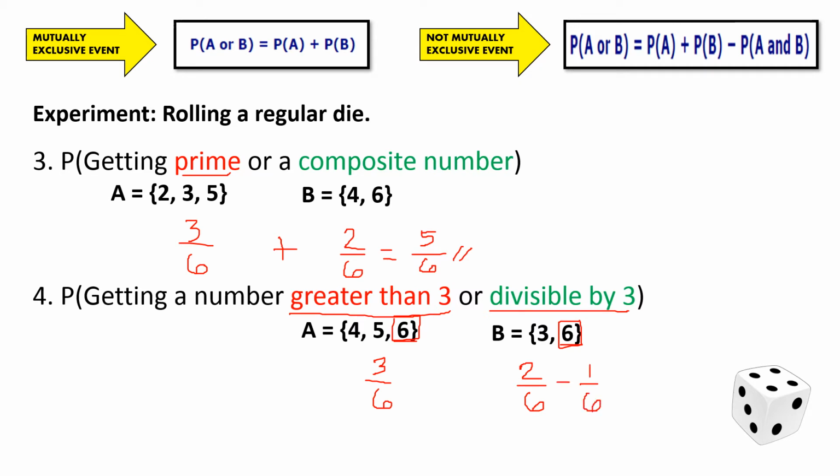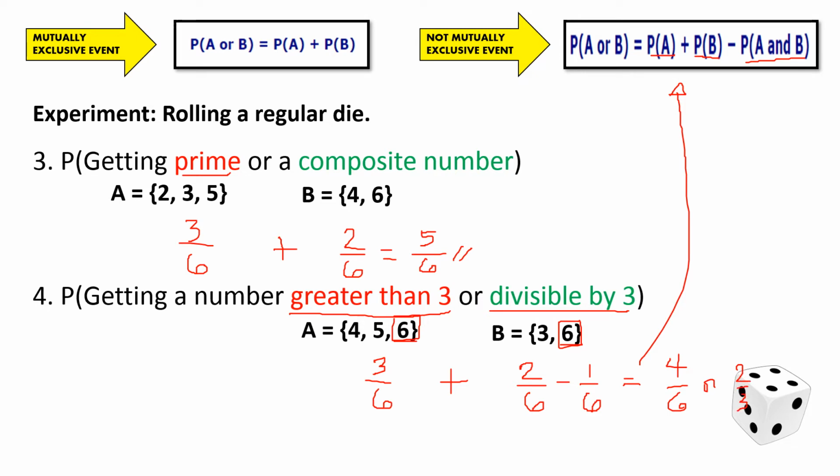So we now simplify: 3 over 6 plus 2 over 6 minus 1 over 6. This is based on the formula under not mutually exclusive events. So we add the probability of the two events, then subtract the common elements, or the event that can happen at the same time. So 3 plus 2 is 5, minus 1, so that gives us 4. So 4 over 6, or we may further simplify this as 2/3.